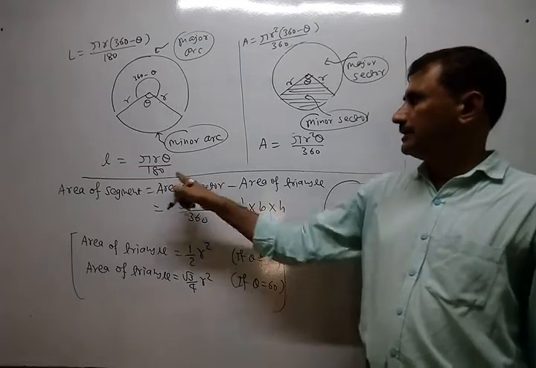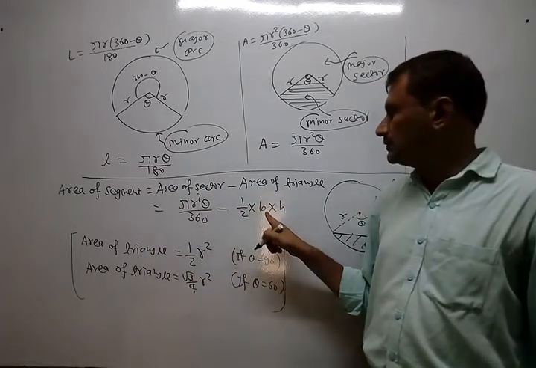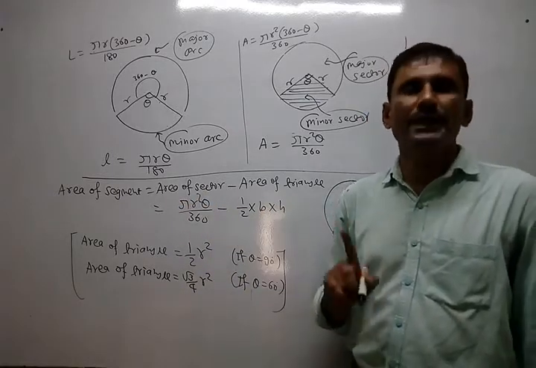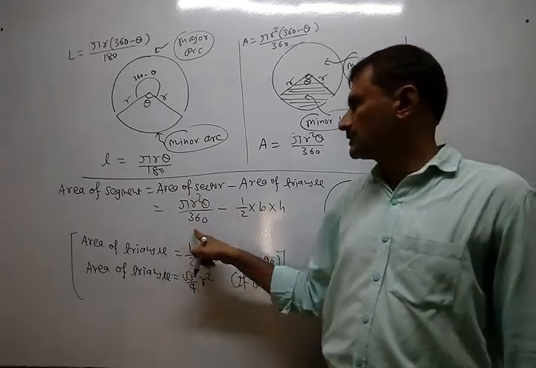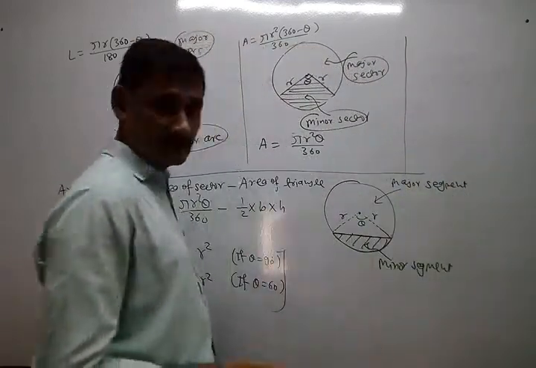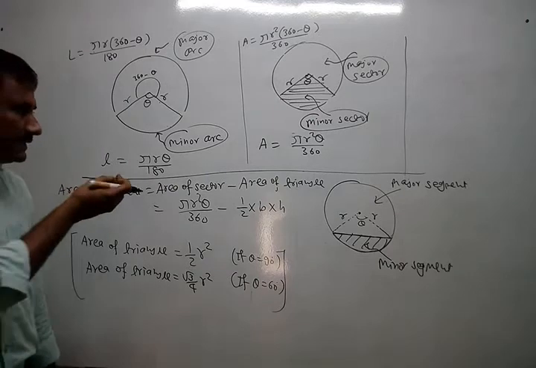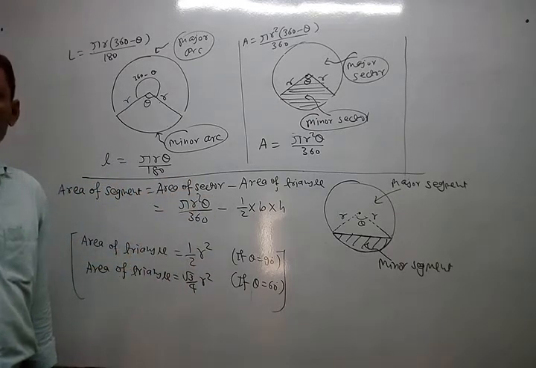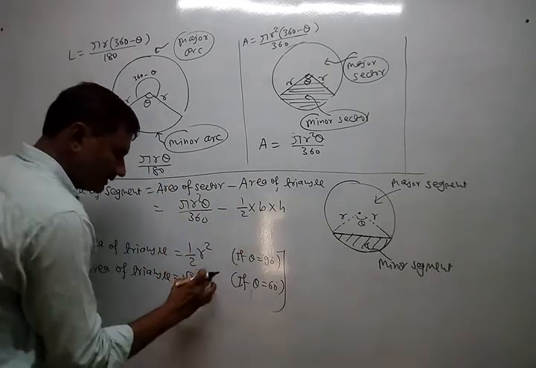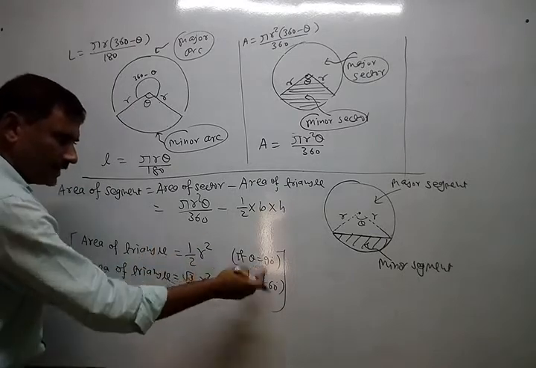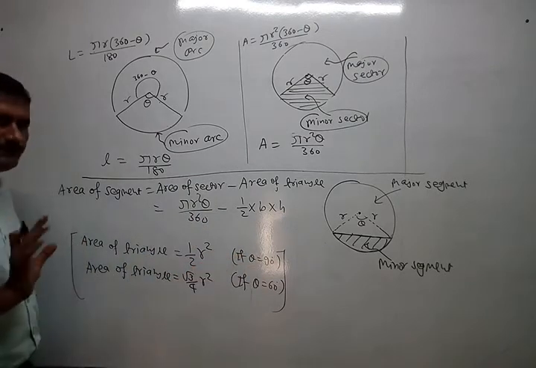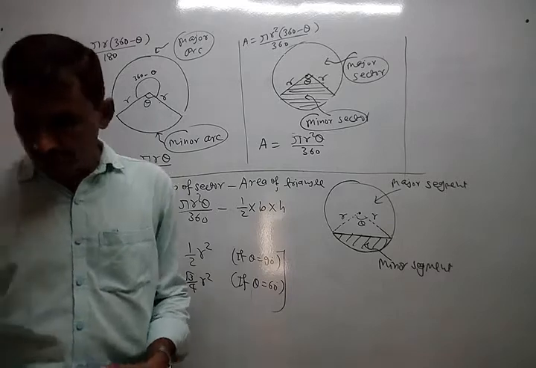Suppose you try to find the area of segment in one step, and suppose you make any mistake here, then the whole step will be wrong and you will not get the answer. So I recommend to find first of all the area of sector, then the area of triangle, and after getting both, just take the difference of both. You understand? Otherwise it becomes hard and risky also. If you have confidence, then you can do it directly within one step only. Because mostly sums are from 90 and 60 only, sometimes only 120. So here I advise your working will be in 3 steps.